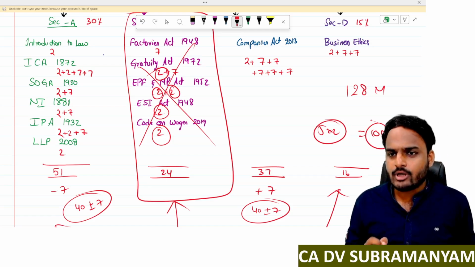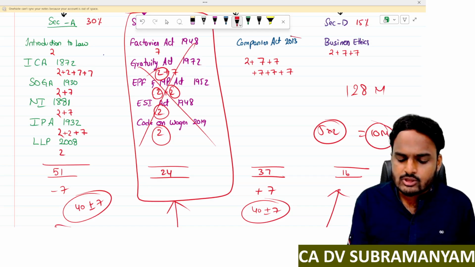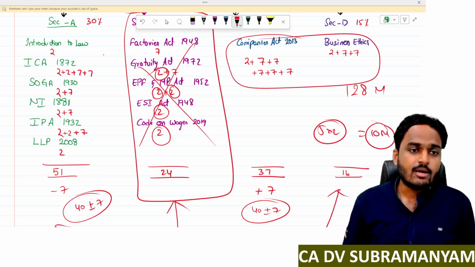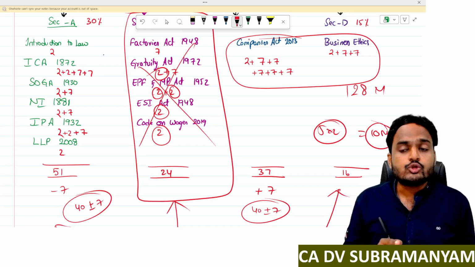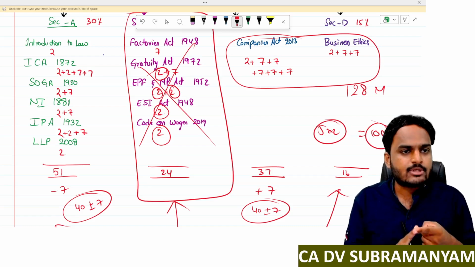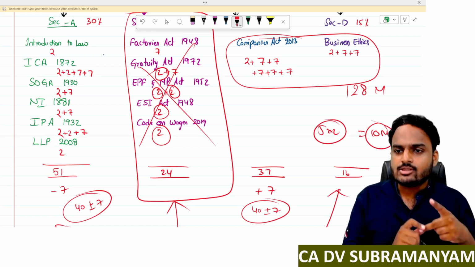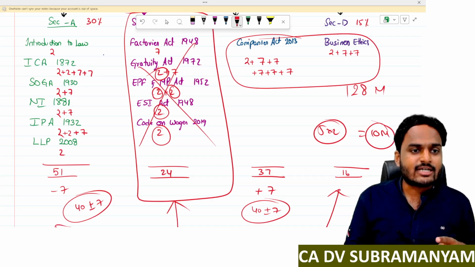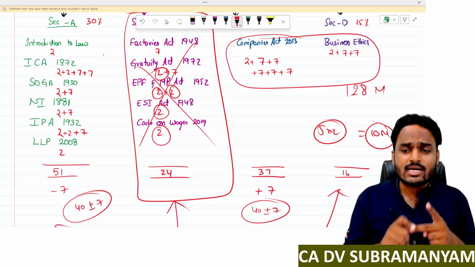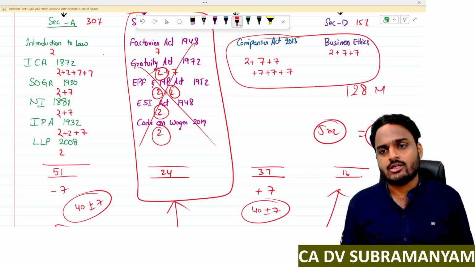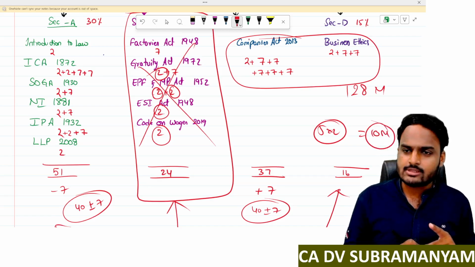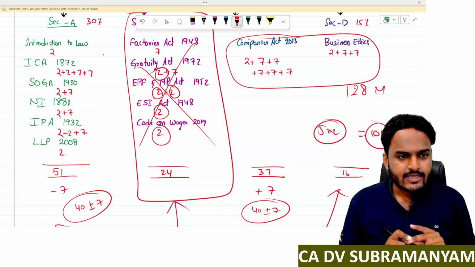Are you all getting my point, students? See, be thorough with these 2 sections, section C and section D. Particularly in section C, you should be thorough with the directors chapter, and the last chapter, rights of the shareholders. Next, audit committee. There is a separate chapter regarding accounts and audit. So you should be thorough with those chapters. Is it clear, everyone?